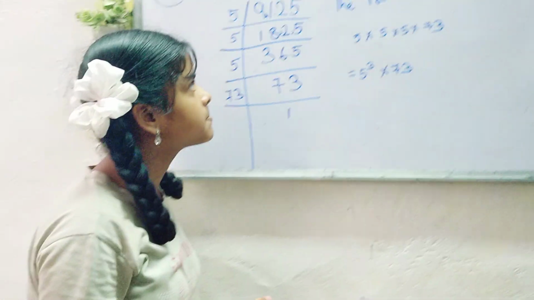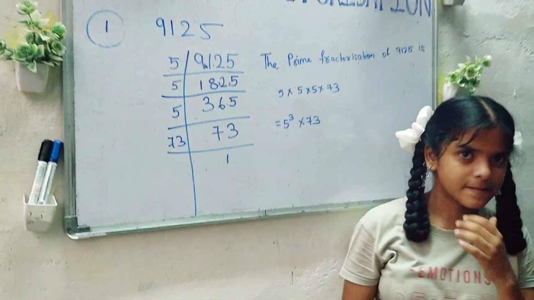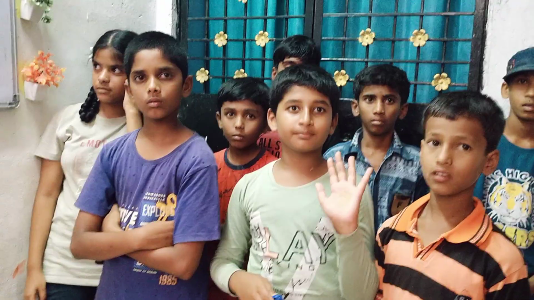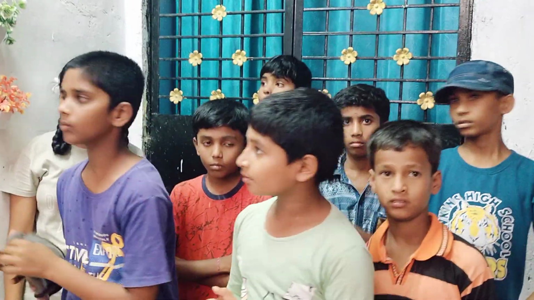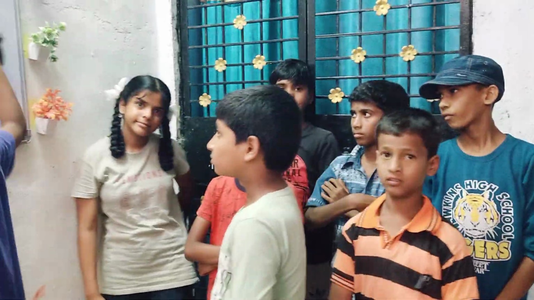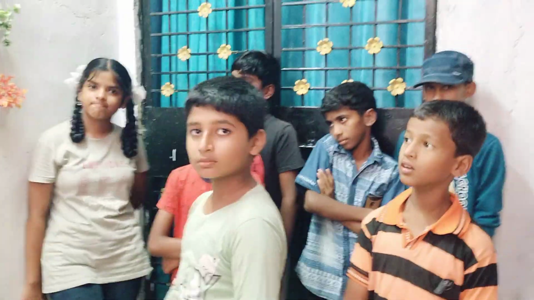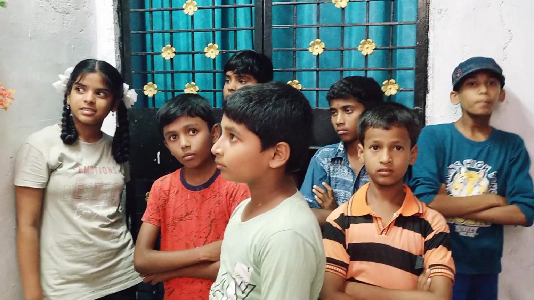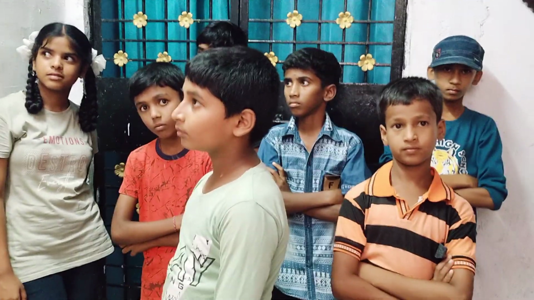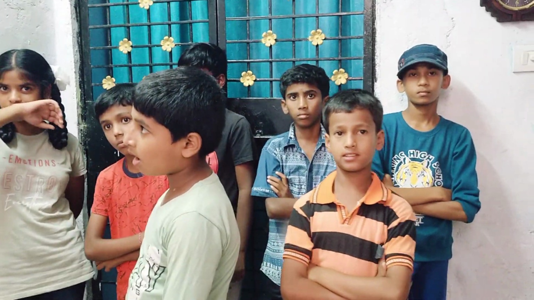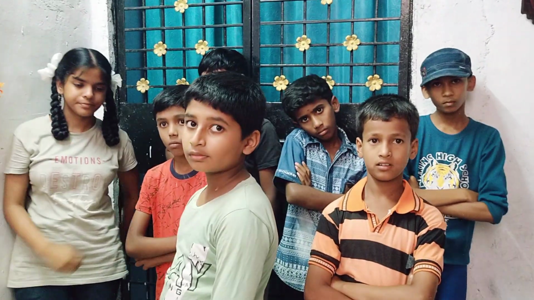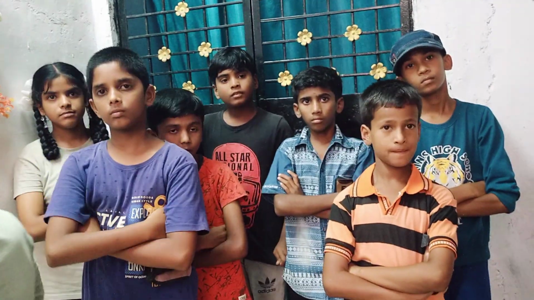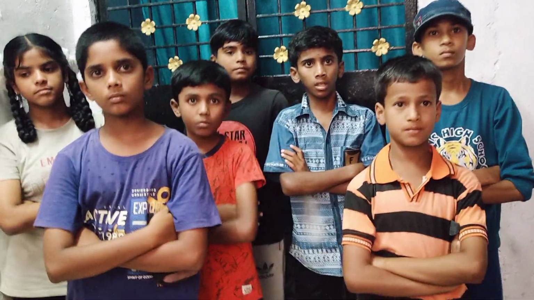Good, well tried. Okay, next, the same number, I want you to do it using the factor tree method. Who wants to do it using the factor tree method? You will do it? Okay, come on, rub it and do it. In the factor tree method, what you will do, kids? The given number, you will consider it as a root, and you have to form a pair of branches. Once you get the prime number, you will stop there. A composite number, you will factorize it further. Understood, kids?